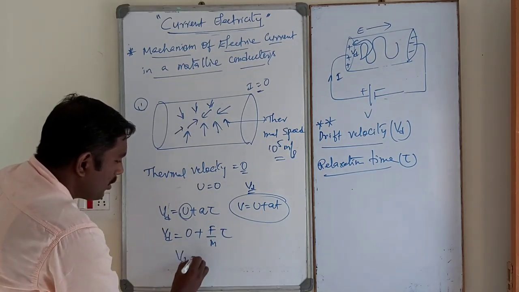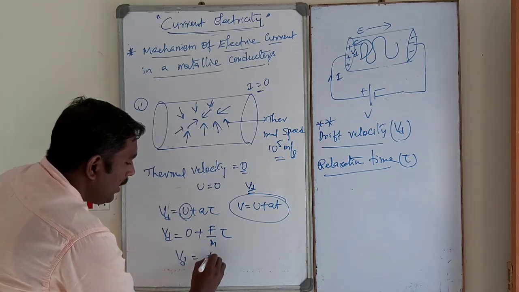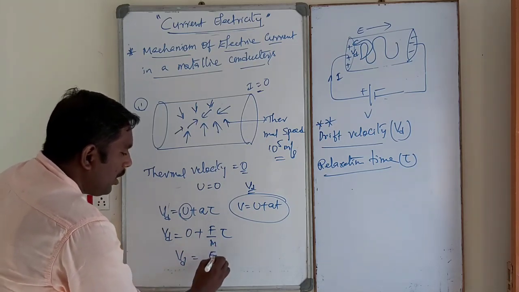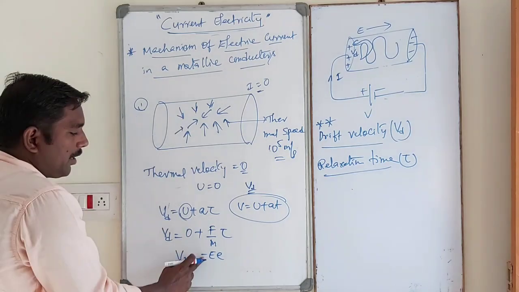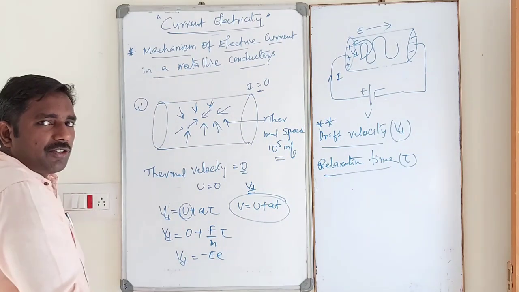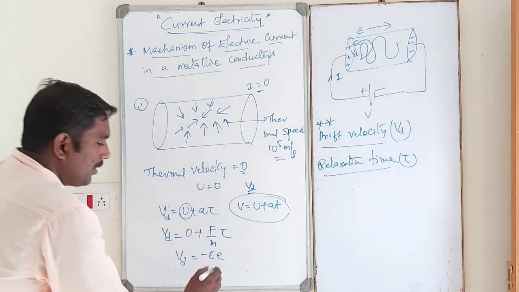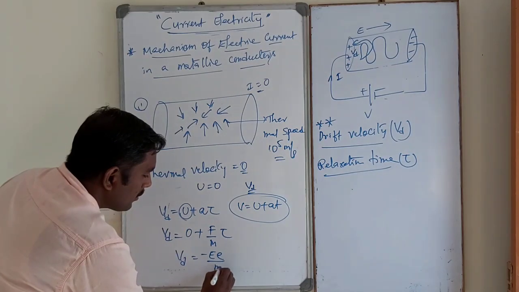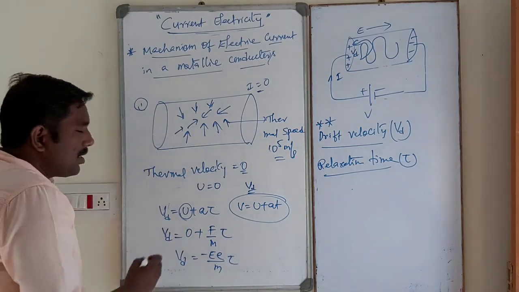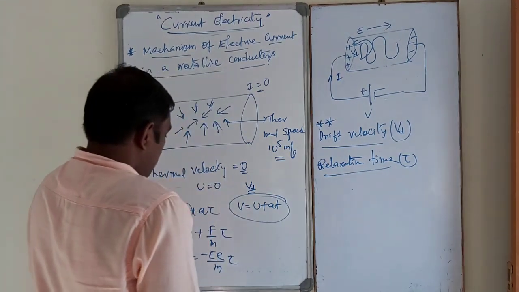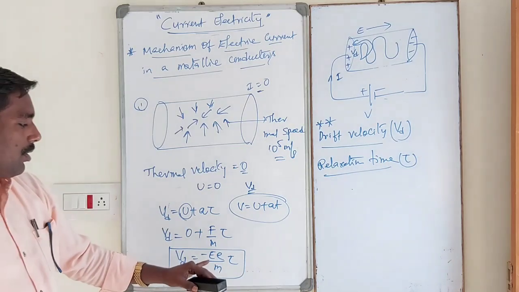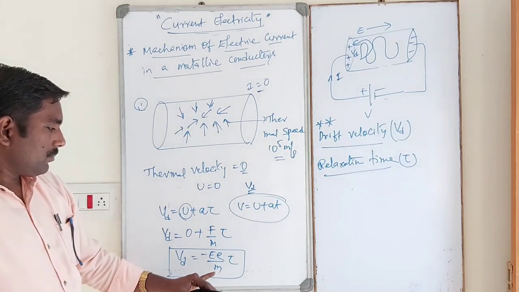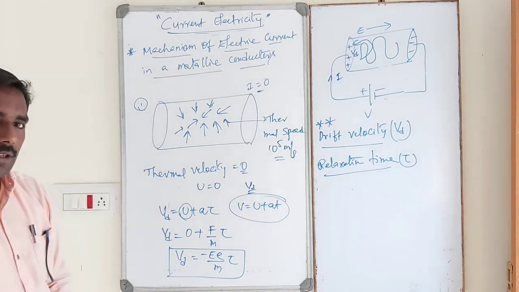F is nothing but eE; F is equal to eE, with a negative sign because the charge of the electron is negative. This is the drift velocity of the electron: Vd is equal to eE by m into tau.